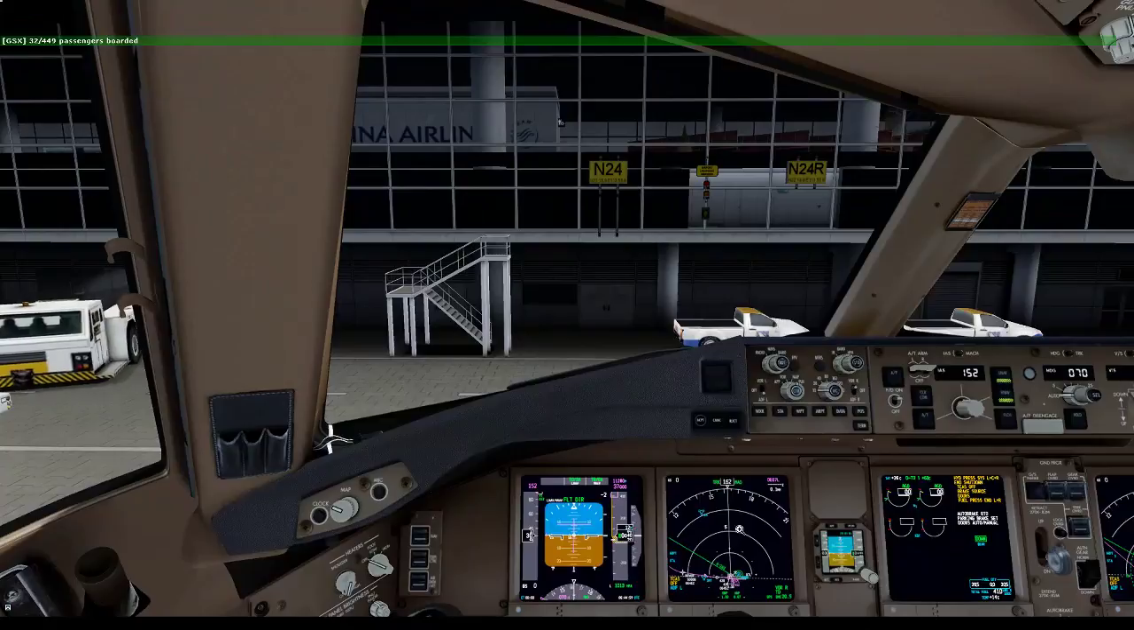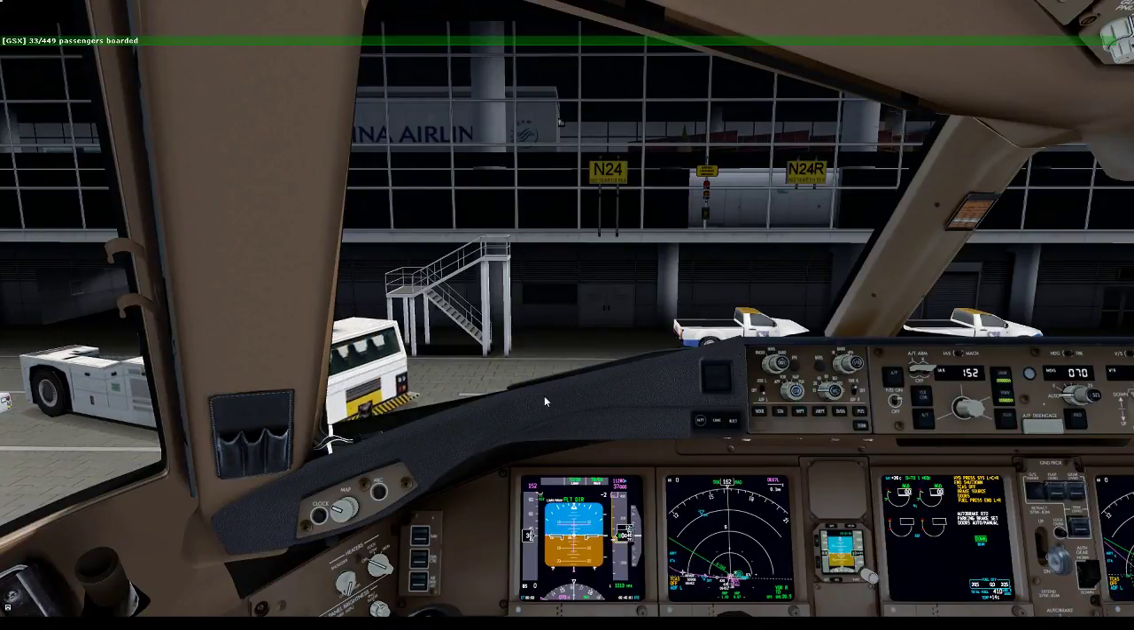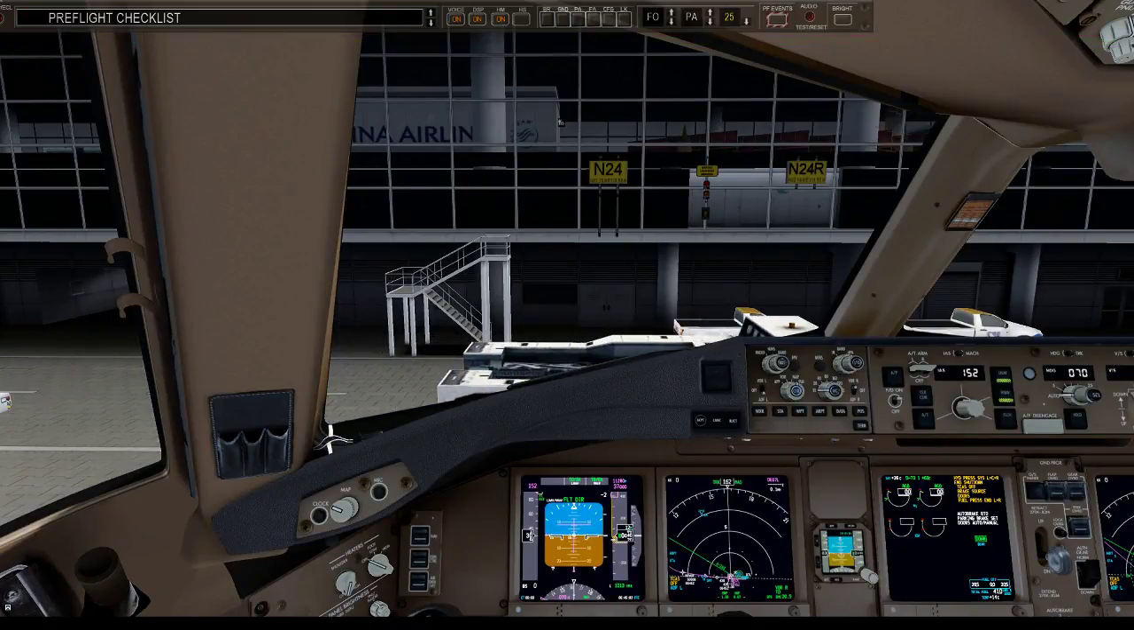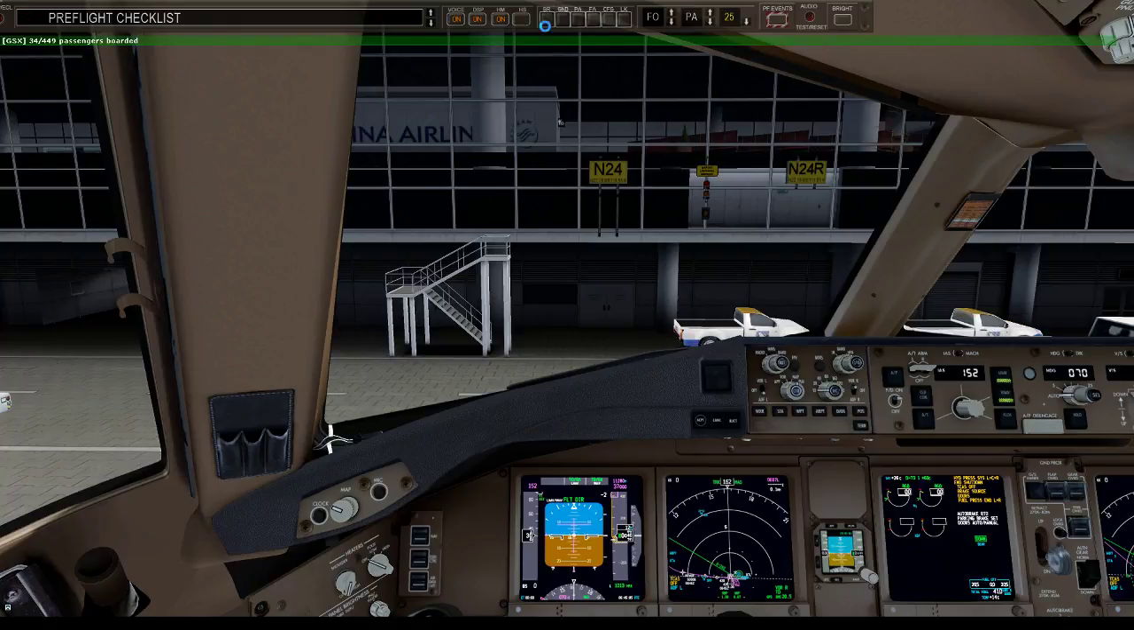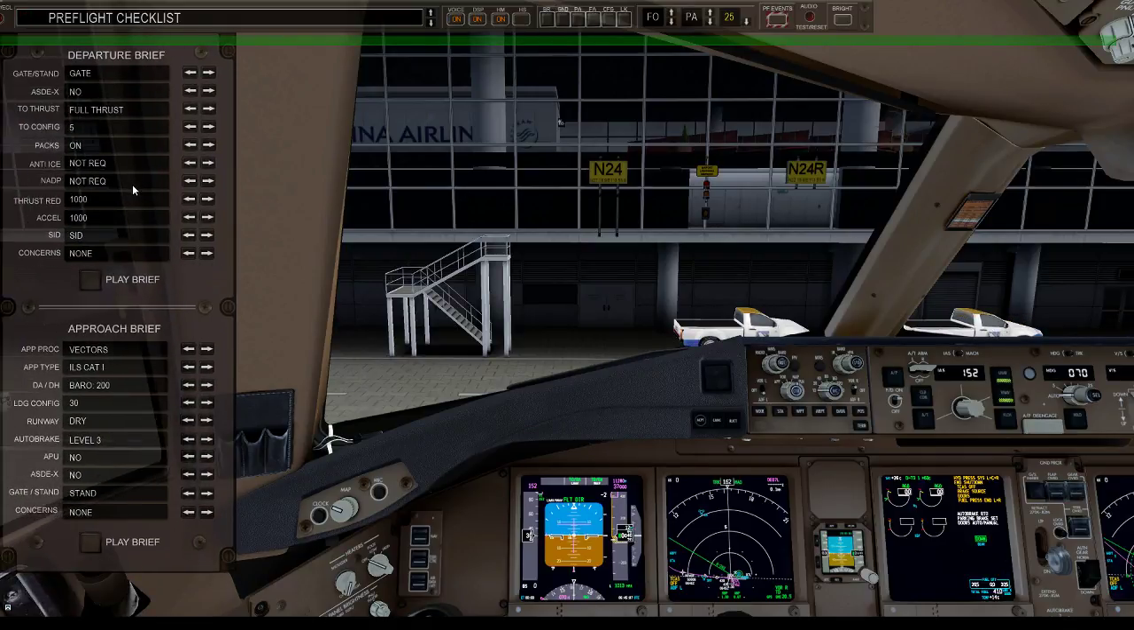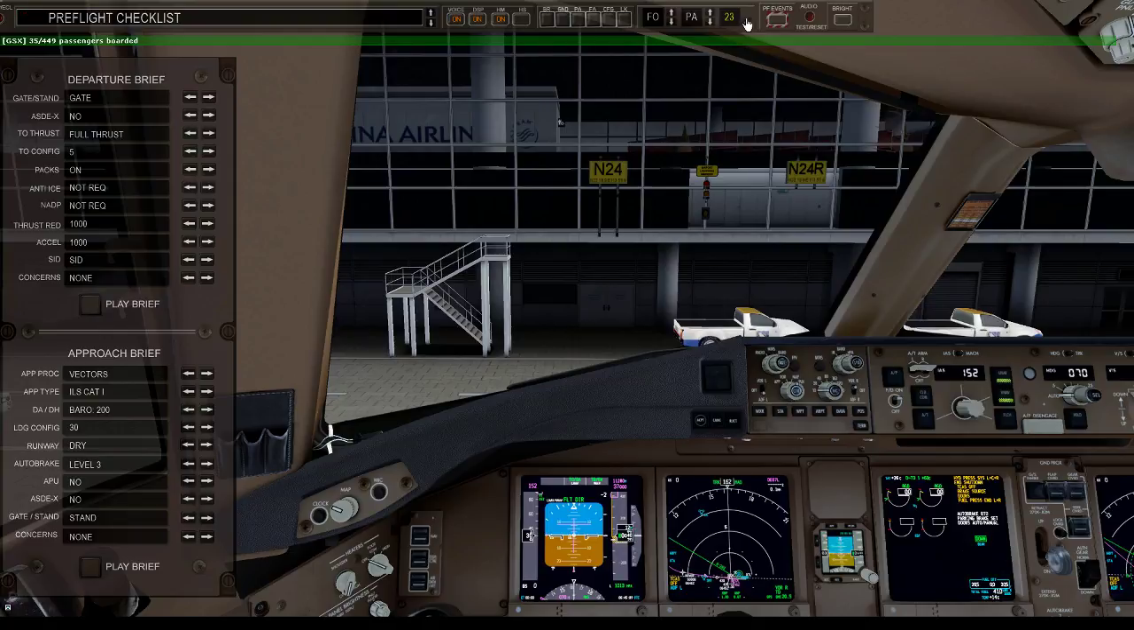Alright, so we have passengers already boarding. At this point in time, I can actually... Hi guys, can we start boarding now? Yes, please.